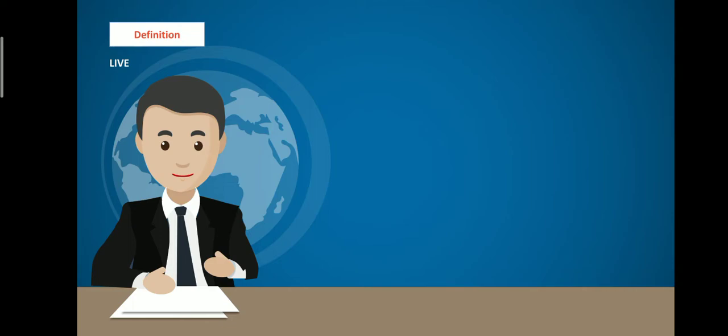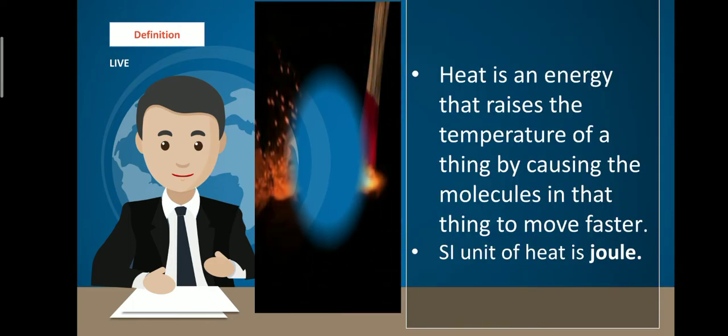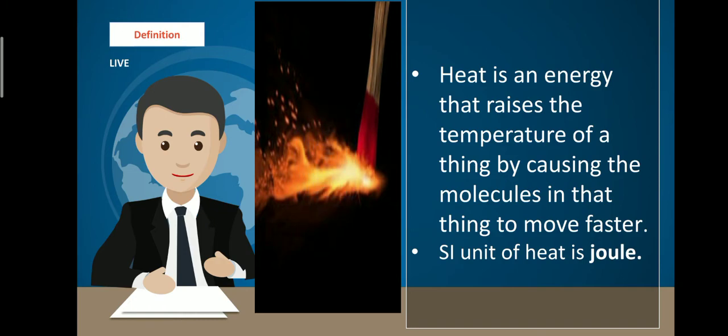And next is the definition of heat. Heat is the energy that raises the temperature of a thing by causing the molecules in that thing to move fast. So what is heat? Heat is energy. What it does is raise the temperature of an object, and it does it by making the molecules in that object move faster.